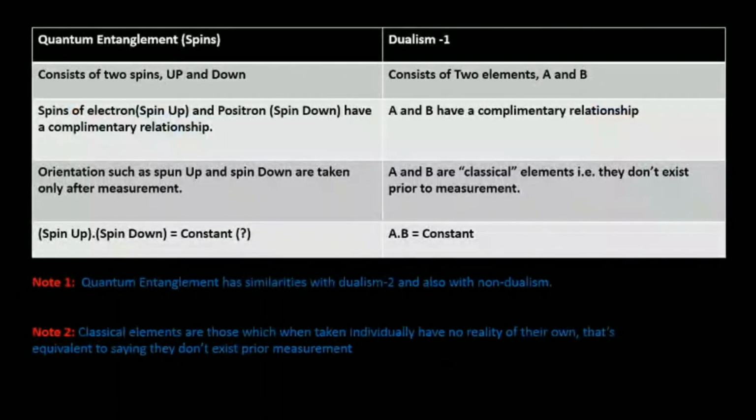That's all for this video on Dualism 1. I hope that you can appreciate how measurement and duality are connected, and how in a world of measurement, duality is a natural consequence. I hope you have understood the components of Dualism 1 which was explained in this video. In the next video, I will be dealing with Dualism 2, and let me give a little heads up. Most of the dualistic Indian philosophies fall under Dualism 2. Also, there exists a ton of analogies in physics that are in line with Dualism 2.